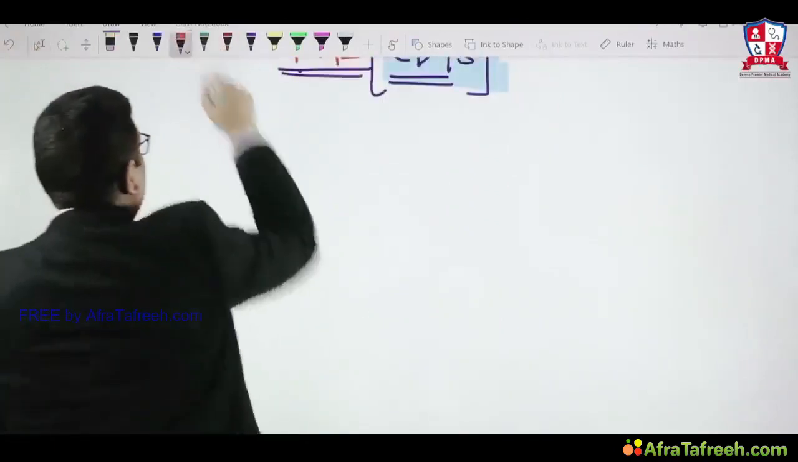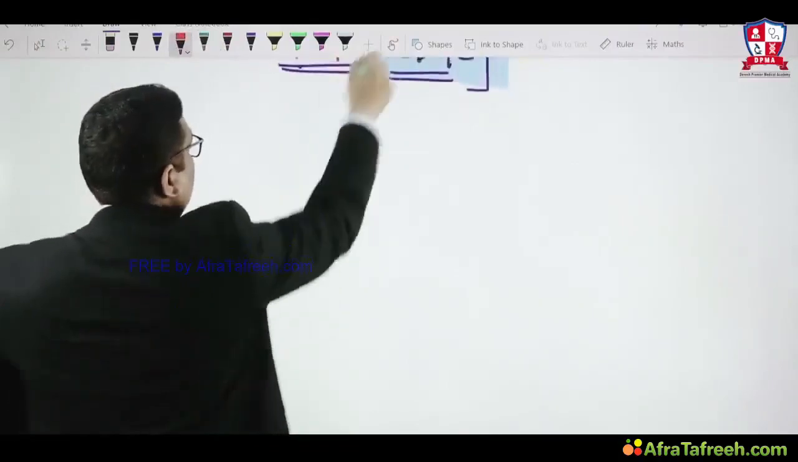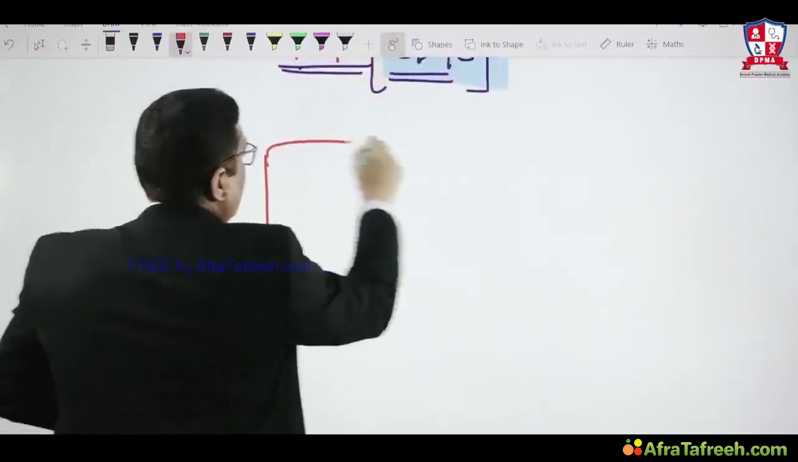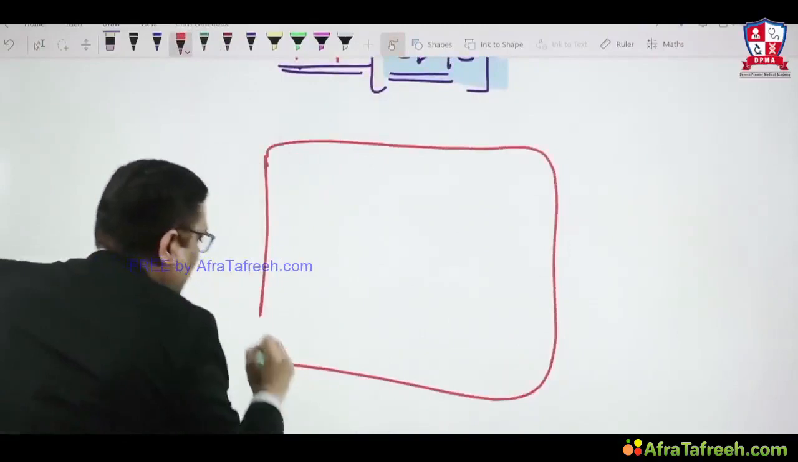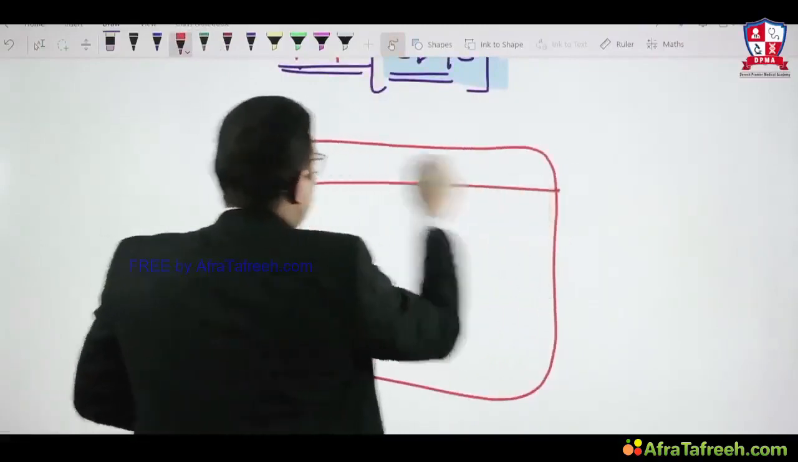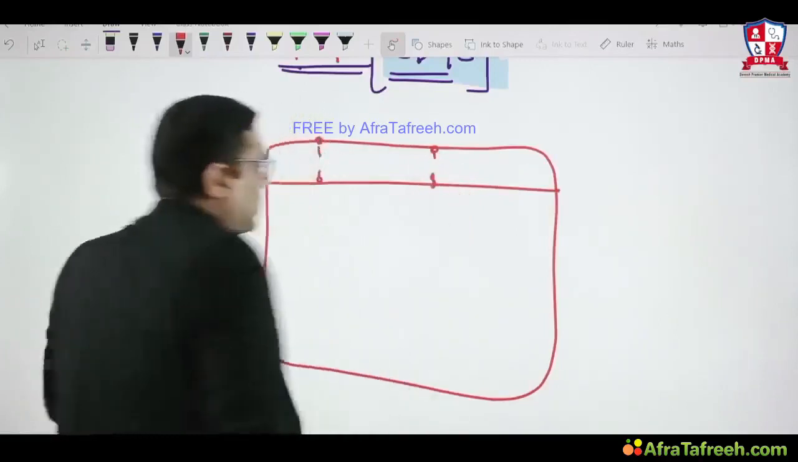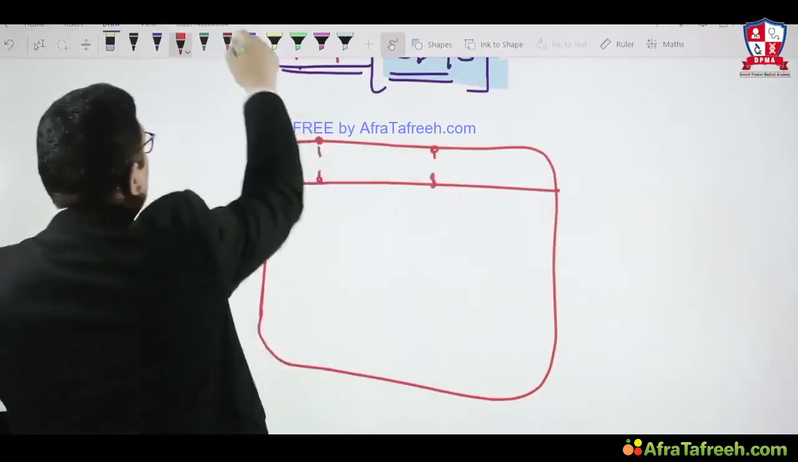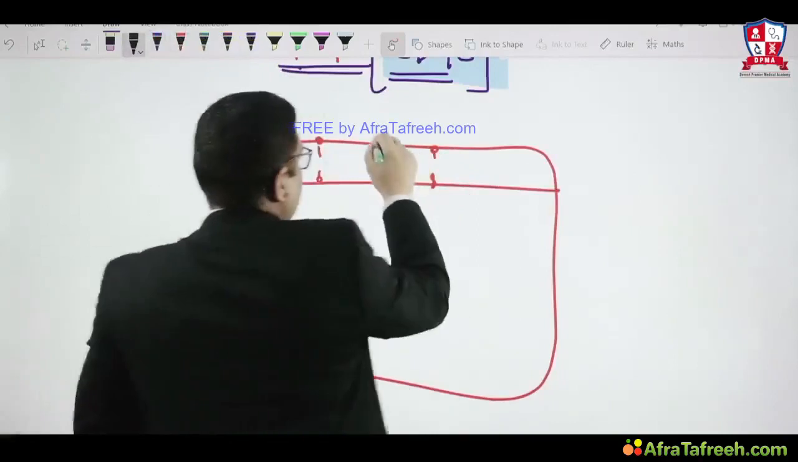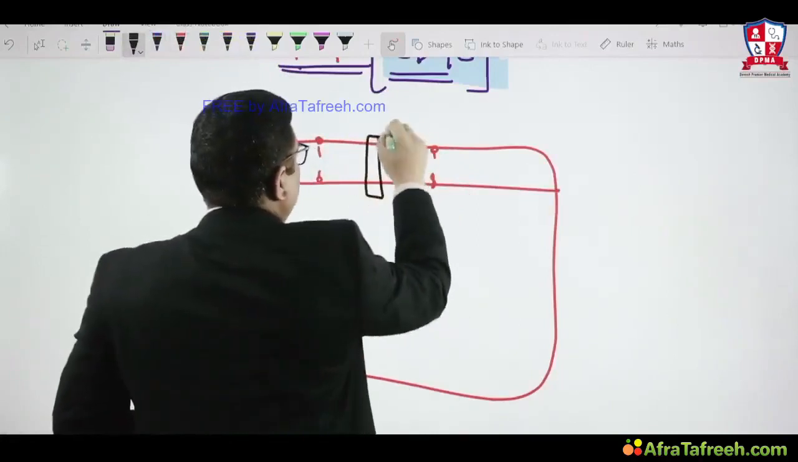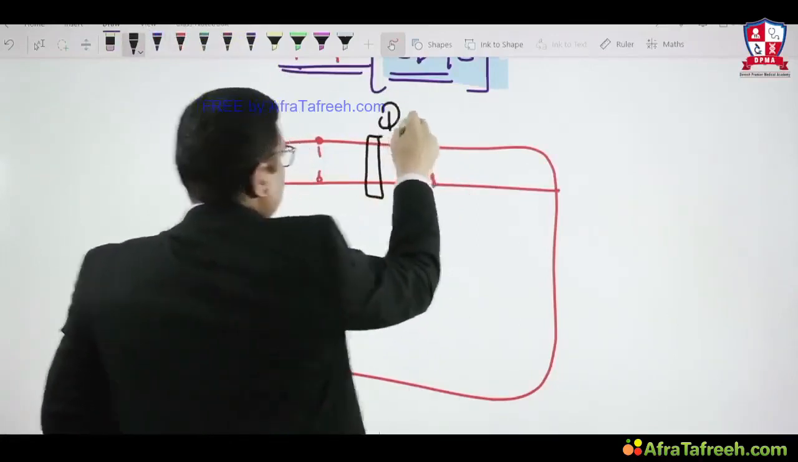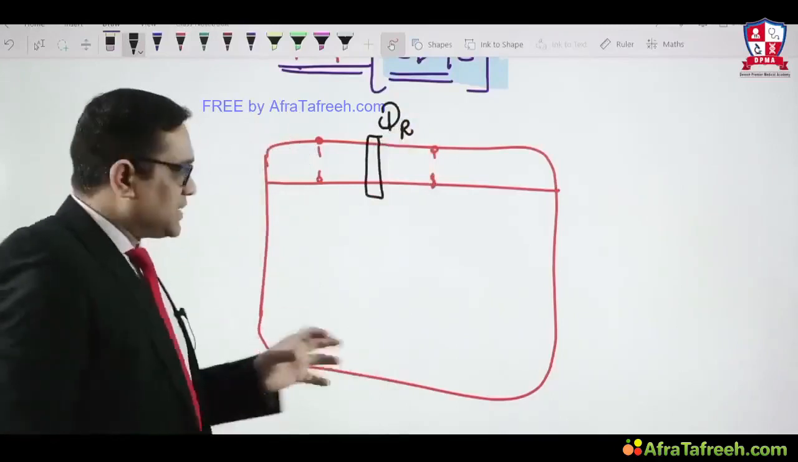As I have told you, these are death receptor mediated pathways, and suppose I am showing you a cell. This is the plasma membrane, the lipid bilayer plasma membrane. On the plasma membrane there will be the location of the death receptors. So here I'm just showing you the death receptors.